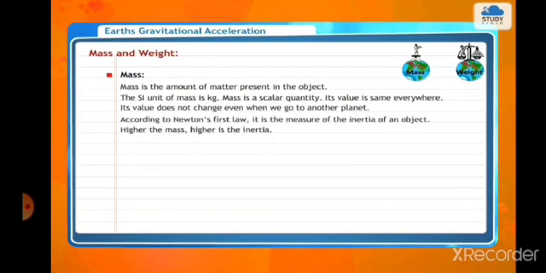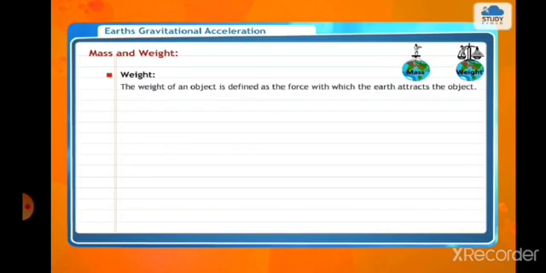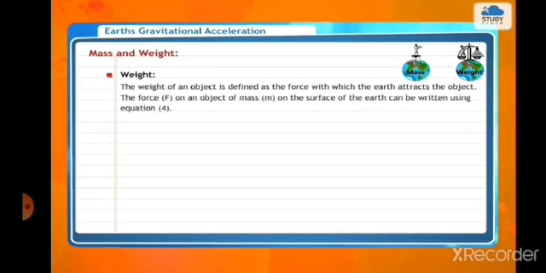According to Newton's first law, it is the measure of the inertia of an object. Higher the mass, higher is the inertia. Weight. The weight of an object is defined as the force with which the earth attracts the object. The force on an object of mass m on the surface of the earth can be written using equation 4. Therefore, weight W is equal to F is equal to mg.